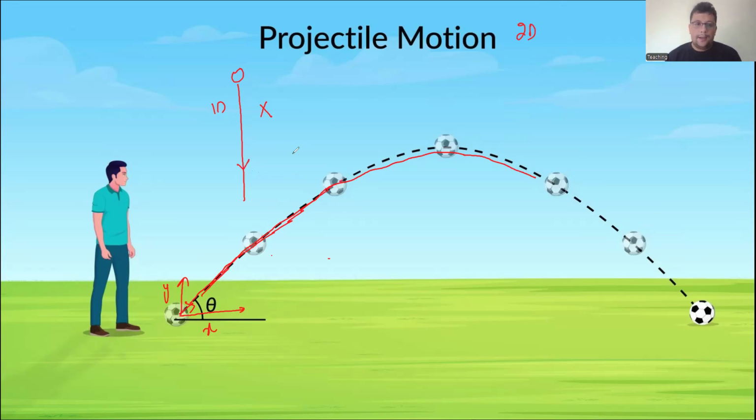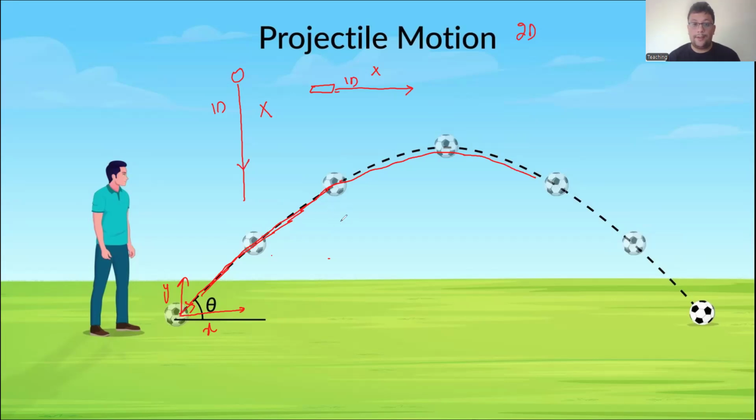Similarly, if I take an aeroplane and it moves in a straight line, and someone asks whether this motion is projectile or not, you can say no, this motion is not a projectile motion because it is a one-dimensional motion. So the basic condition of projectile motion is two-dimensional motion under the action of gravity.